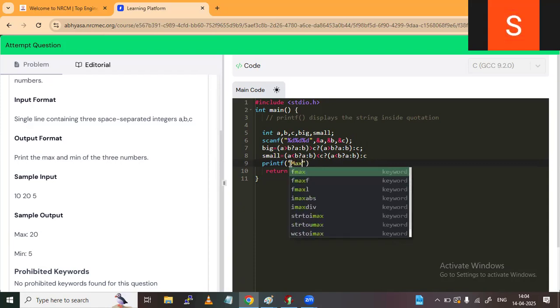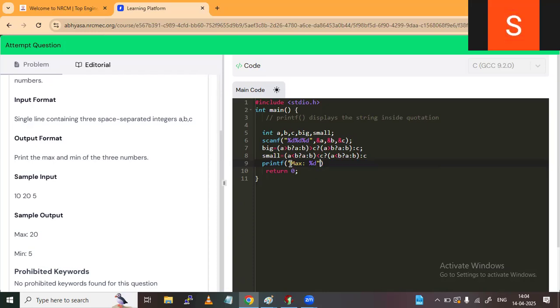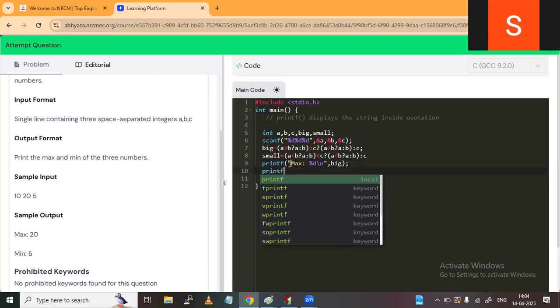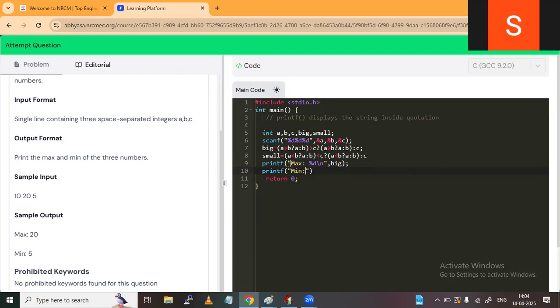How can I? Capital M A X, max, after that the colon symbol is there, space, percentile D. And what is the maximum? For the maximum, what is the variable name? Big is the variable name, colon, and new line, slash n is also used, because the minimum value is in another line, so slash n is used here. And here write one more statement, printf again, min, colon, space, percentile D. And what is the value for small? For minimum, the variable is small, right?